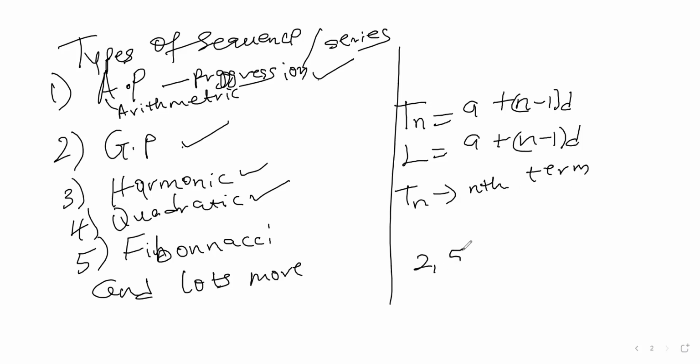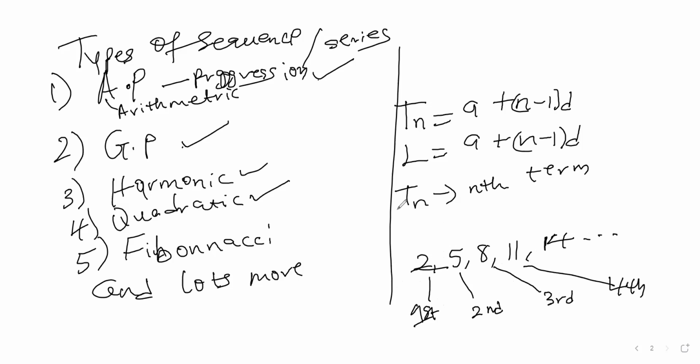Let's say we have 2, 5, 8, 11, 14. So in this sequence, this is the first term. This is the second term. This is the third term. This is the fourth term. So Tn is the nth term. If I'm saying look for the fourth term, I mean look for T4. So T4 is this one, which is the fourth term. If I say look for the fifth term, this is the fifth term. Count 1, 2, 3, 4, 5. T5 will be what we call the fifth term. So that's the meaning of Tn.